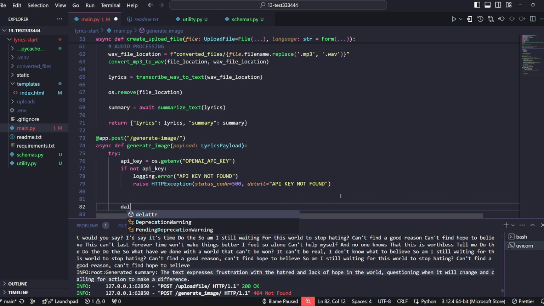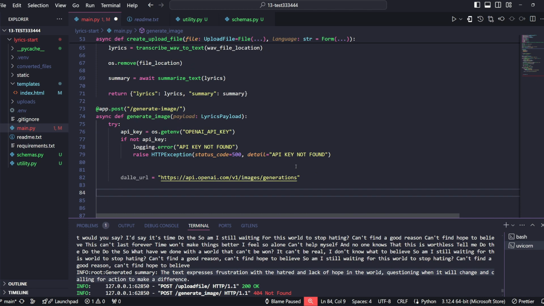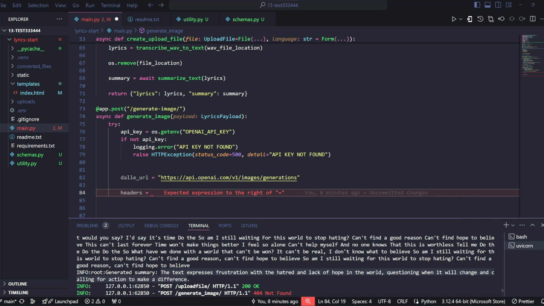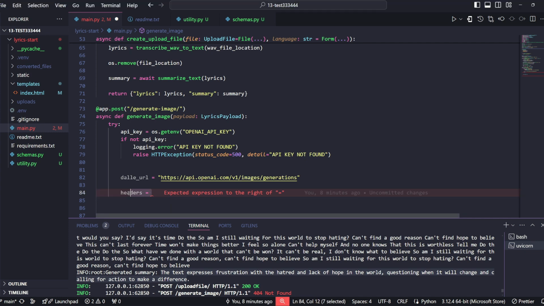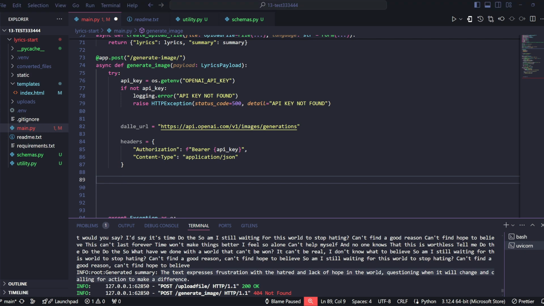Now we can do the URL for OpenAI's image generation, and I'm just going to copy paste this online. You can Google this. Once we have that link, in my headers, I'm going to pass the API key. Again, I have this documentation written in front of me, so I'm going to copy paste this part too. What's going on here is that we are passing the API key as a part of our header, and that's the way OpenAI will verify that we have access to the API features.